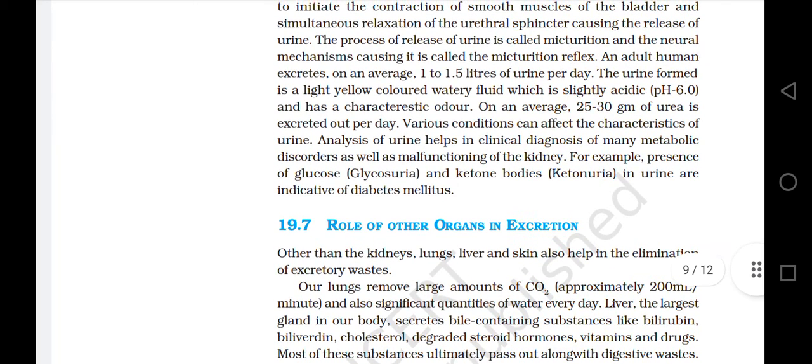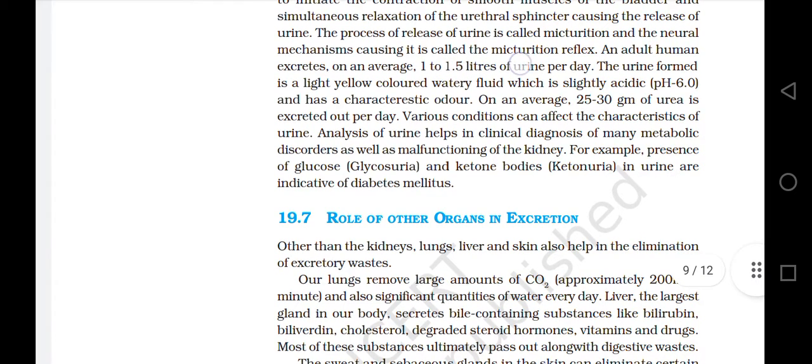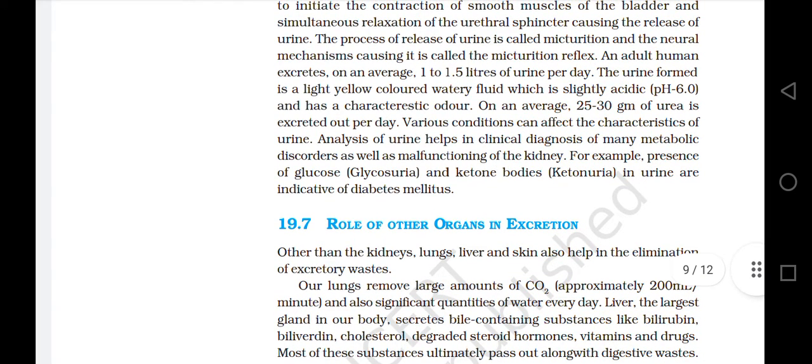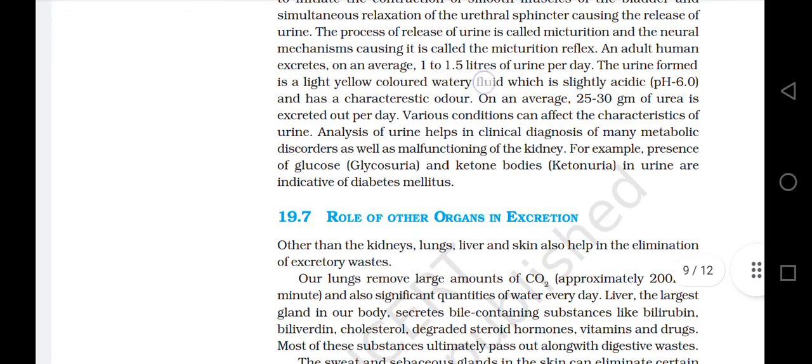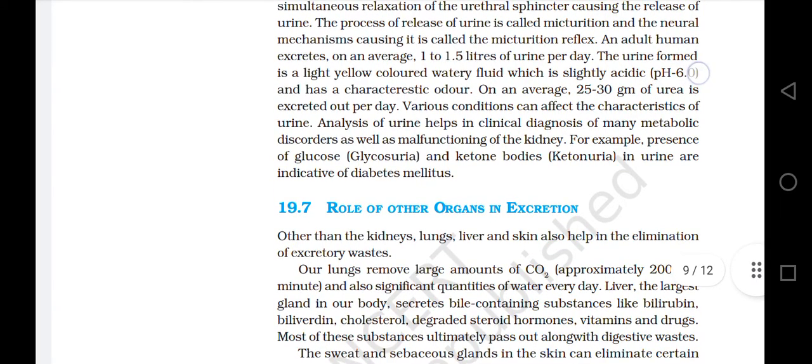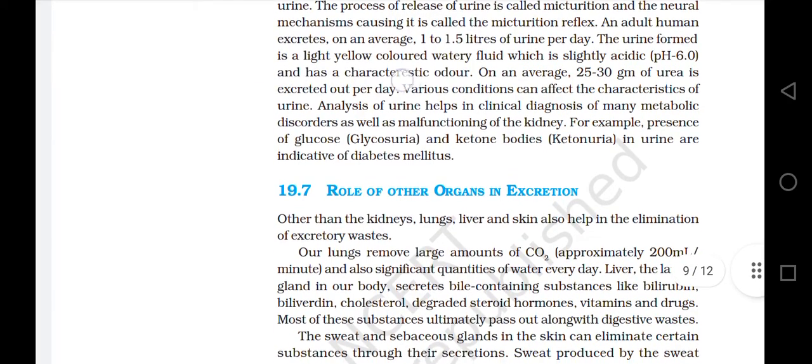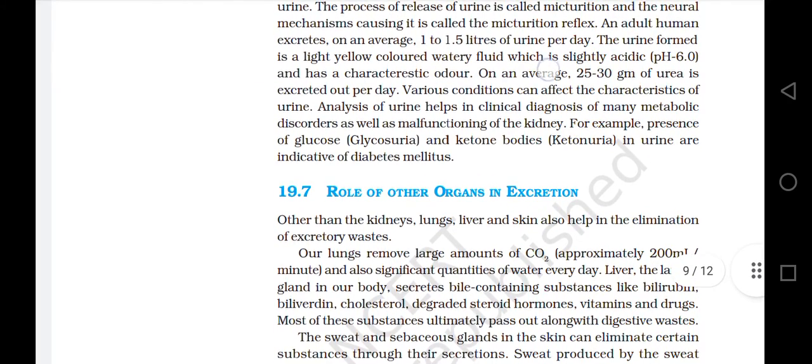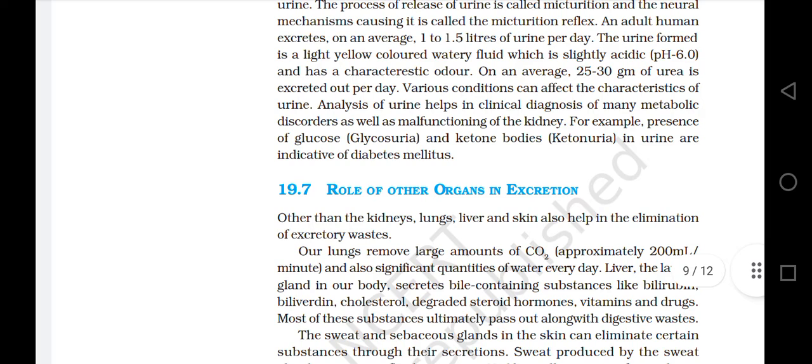An adult human excretes on an average 1 to 1.5 liters of urine per day. The urine formed is a light yellow colored watery fluid which is slightly acidic, pH 6, and has a characteristic odor. On an average, 25 to 30 grams of urea is excreted out per day.